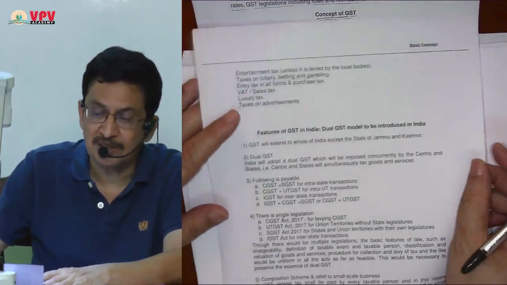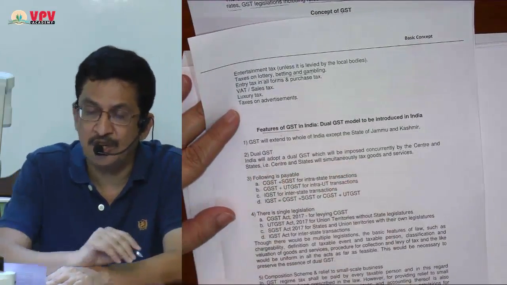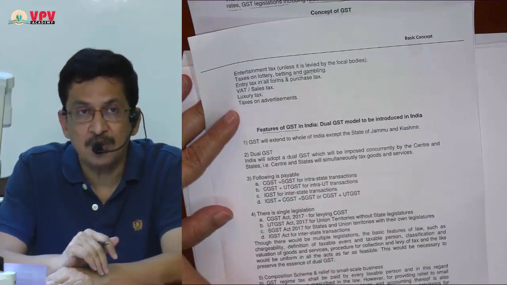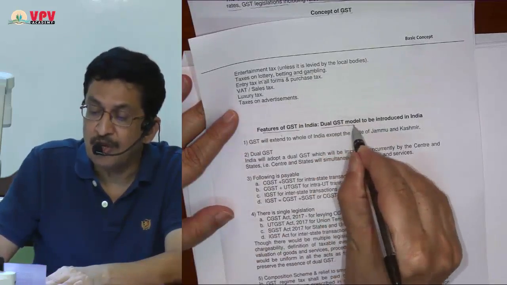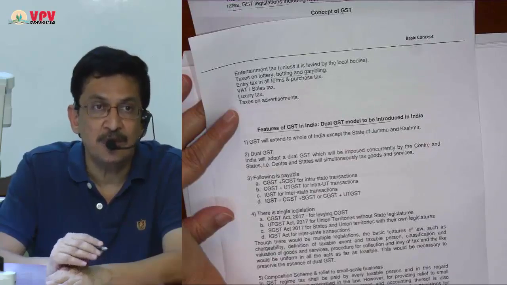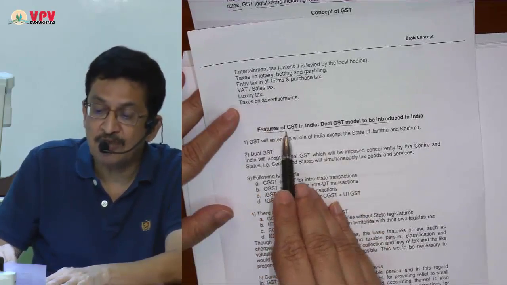Next possible question, again a theory kind of question, is what are the features of GST in India? Because a dual model of GST has been introduced. So what are really the features of GST as it is introduced in India? That is the next question. One possible question the examiner may ask is, what are the features of GST in India?